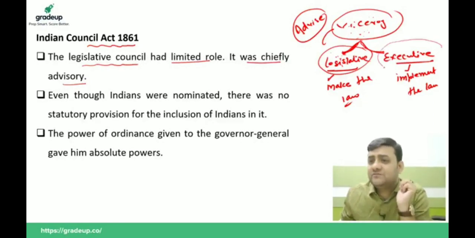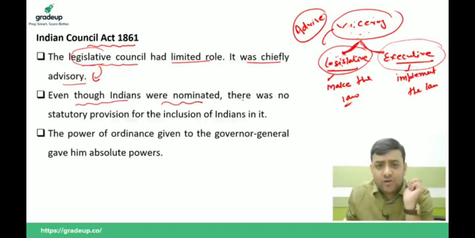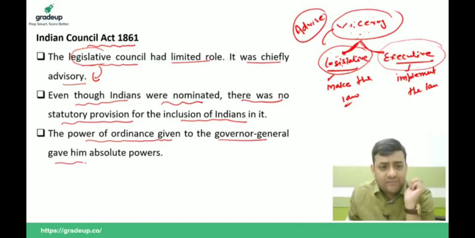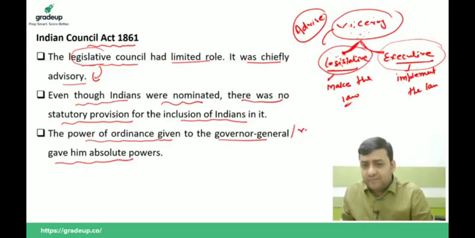And what about executive? Executive councils were the councils of officers who were given the laws just to implement in India. So remember, under the Indian Council Act of 1861, the legislative councils had which nature? Advisory. Even though Indians were also nominated, there was no statutory provision for the inclusion of Indians in it. The power of ordinance given to the Governor General gave him absolute powers. Now in place of Governor General we have the post of which one? Viceroy.